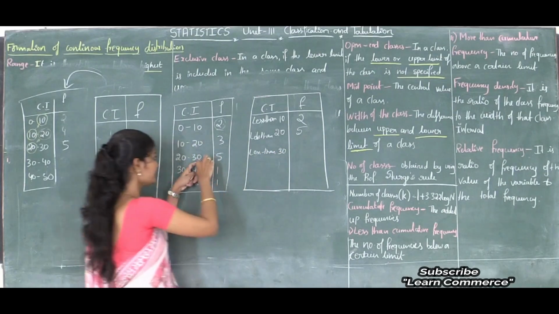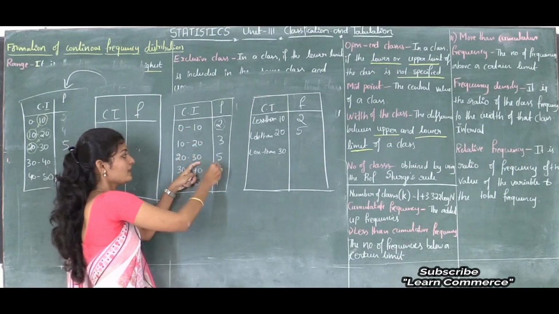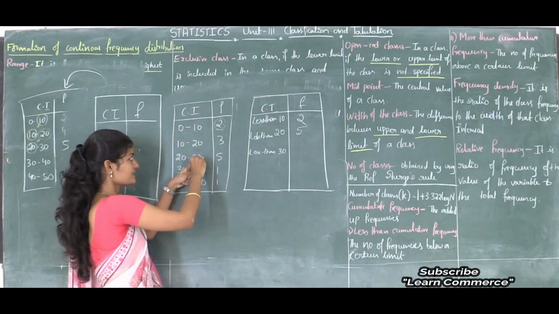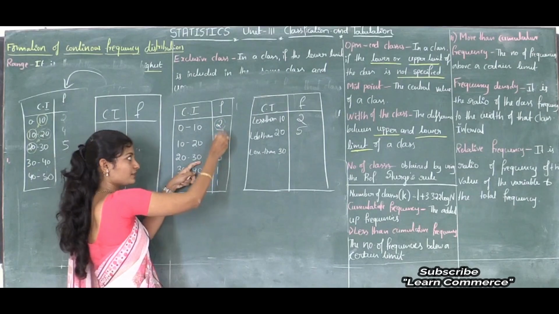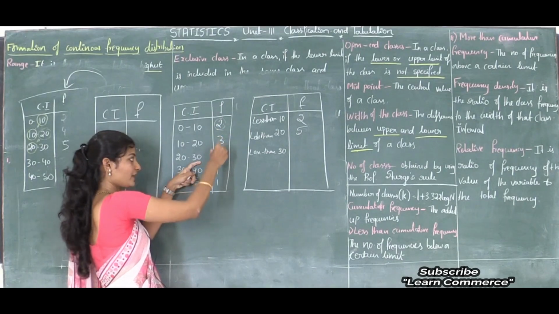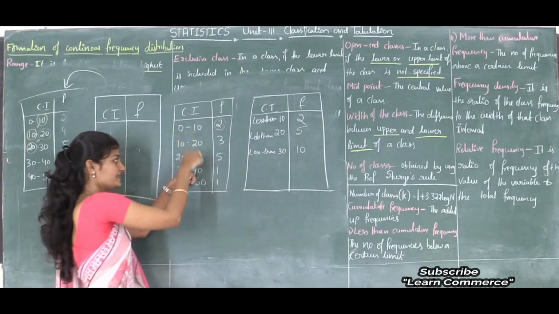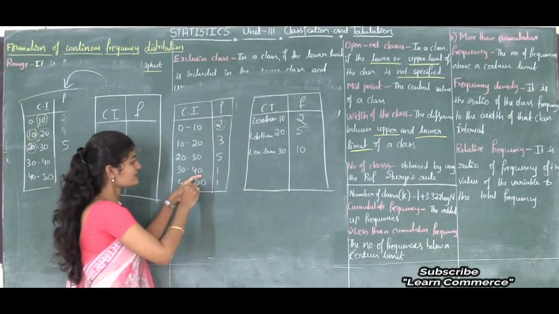Less than 30, in the sense 0 to 30, how many observations are repeated? Here 3 plus 2 plus 3, that is 5, 5 plus 5, that is 10. 10 observations are repeated, that is 0 to 30. Next, less than 40.